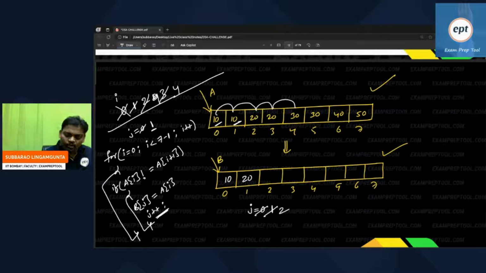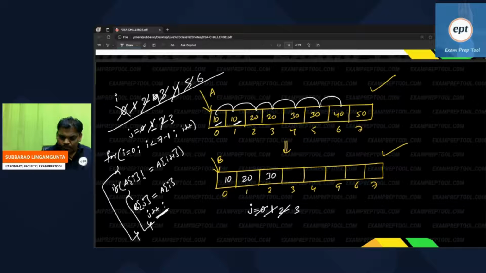Now next I value 4. Fourth one, fifth one same. Then nothing to do. So 5. Fifth one, sixth one same? No. Then B of J. So I think this value is 2. So B of J means B of 2 is equal to A of I. I value is 5. So 30 will be stored here. Afterward J plus plus. Afterwards I plus plus. Right? Next one, I value 6.